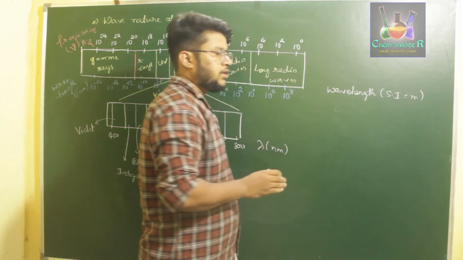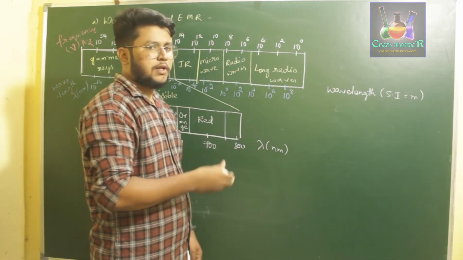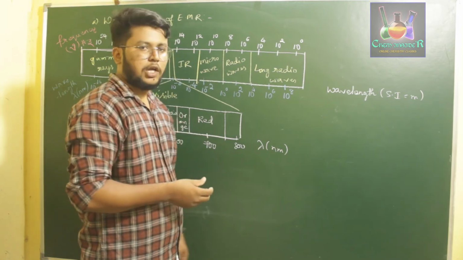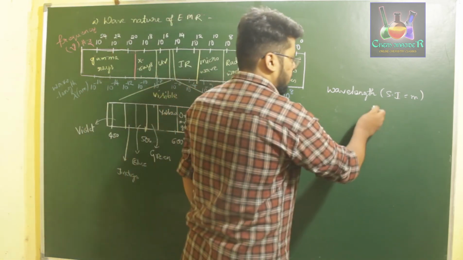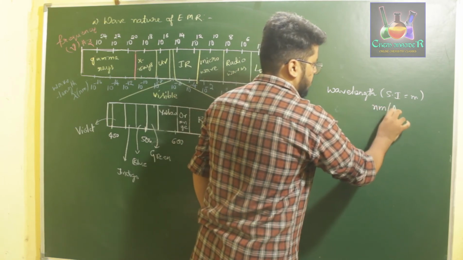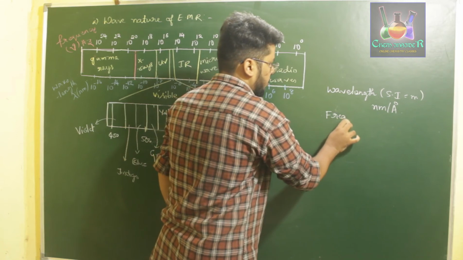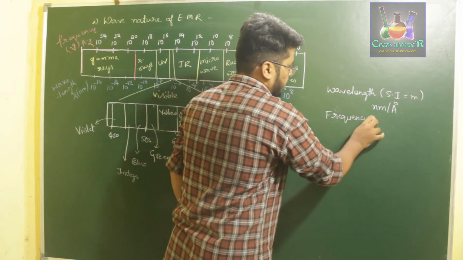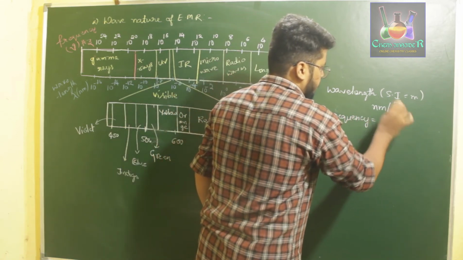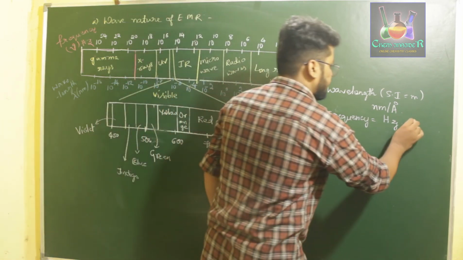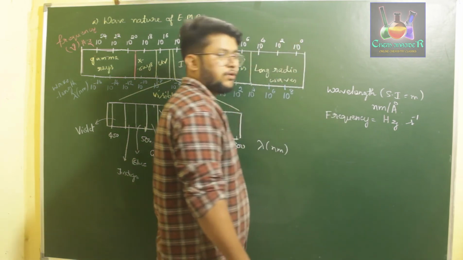Since wavelength is a very small component of light or electromagnetic radiation, it was given as nanometer or angstroms, as I said before. Now for the frequency we gave the SI unit as hertz after the scientist who discovered it. That is also said in the SI unit of per second with respect to time.